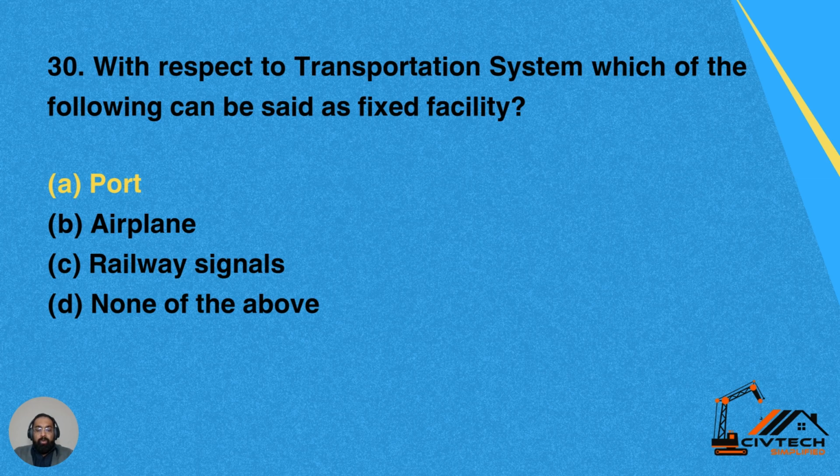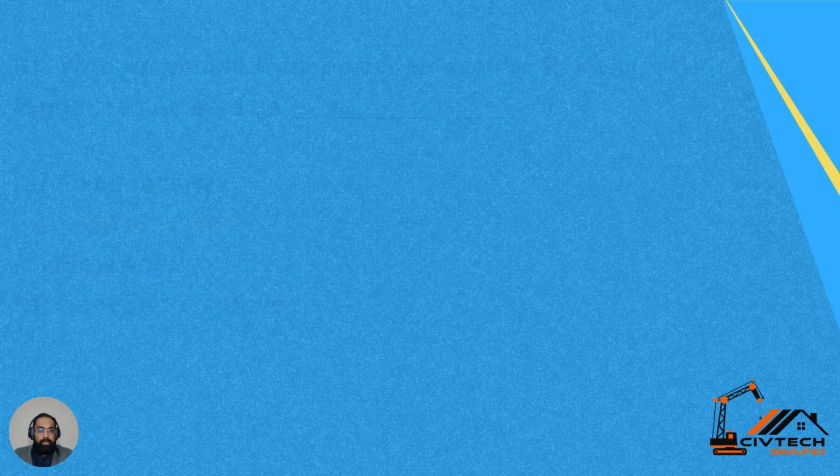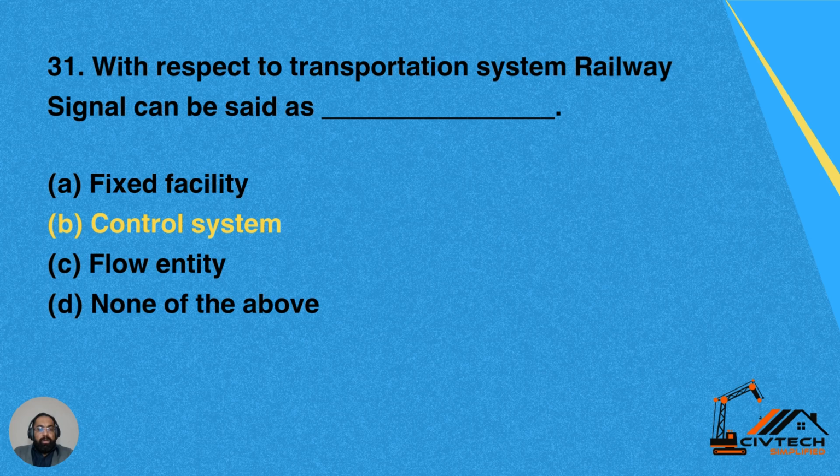Yes, port is a fixed facility. Of course, it is fixed at a specific location on the coastal side. So A is the correct answer.